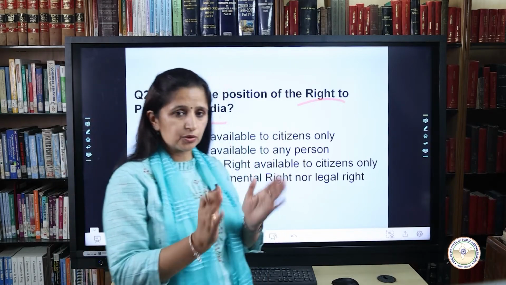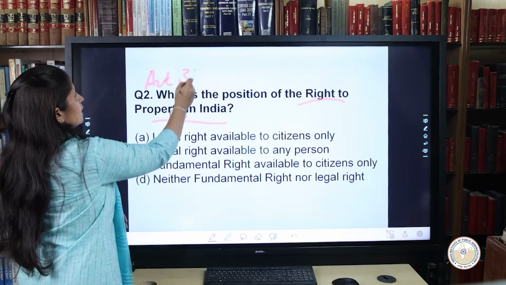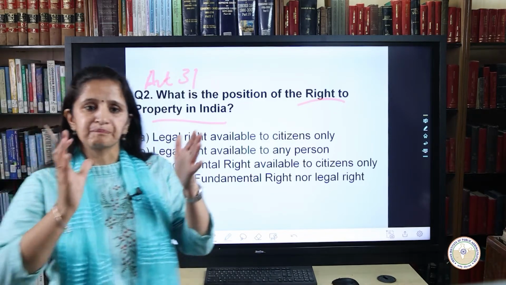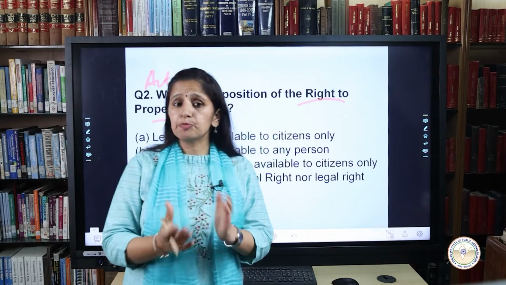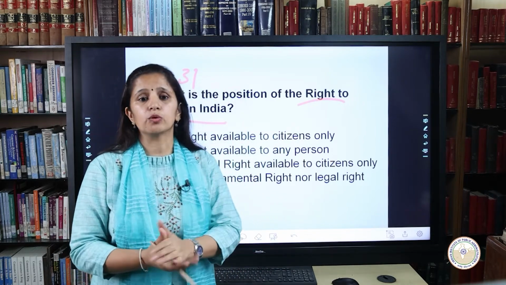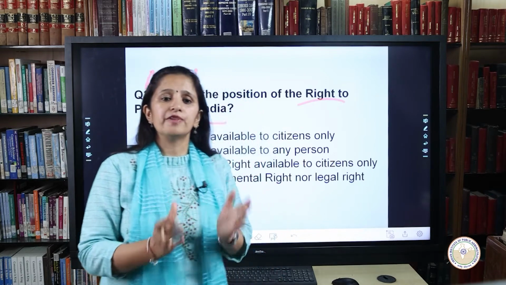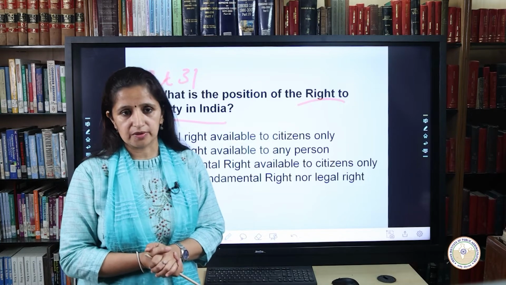You need to know that under Article 31, this was earlier a fundamental right which provided that the constitution not only guarantees the right of private ownership but also the right to enjoy and dispose of property free from restrictions other than reasonable restriction.